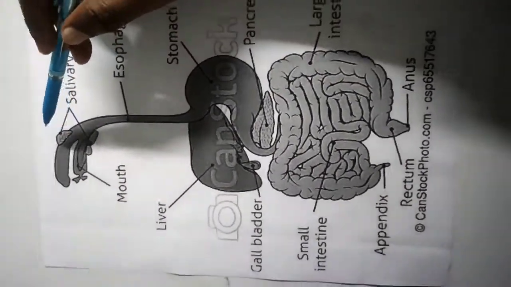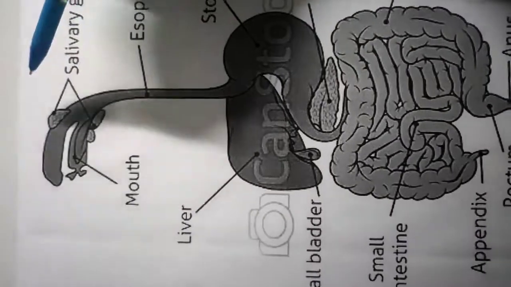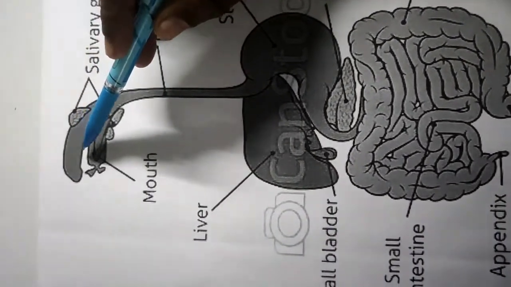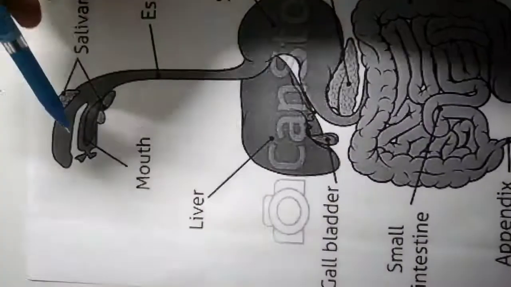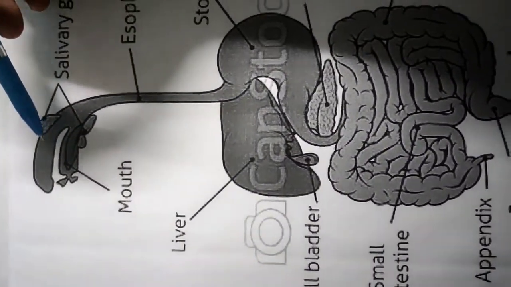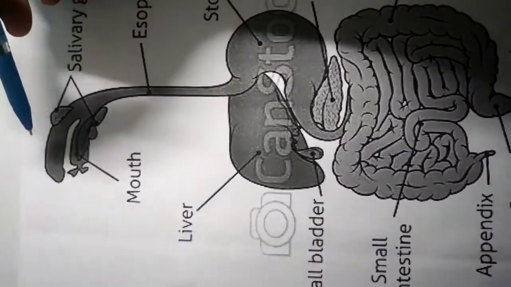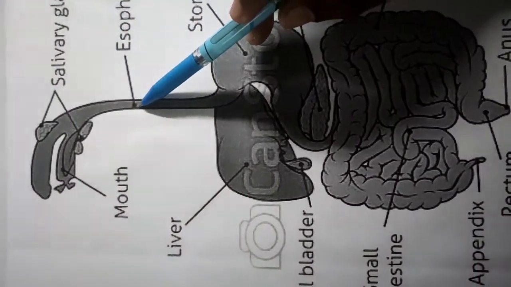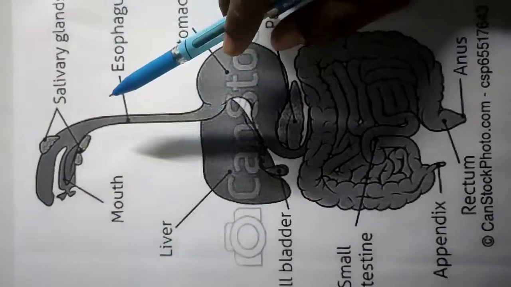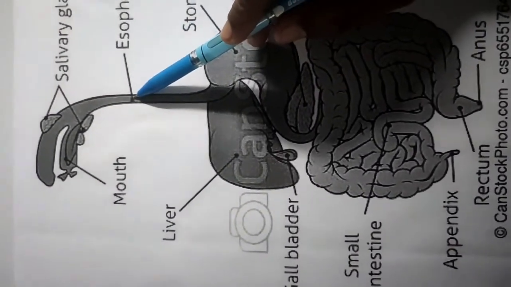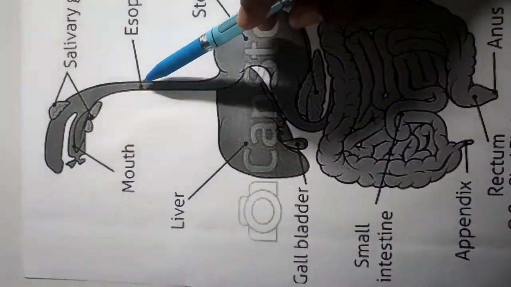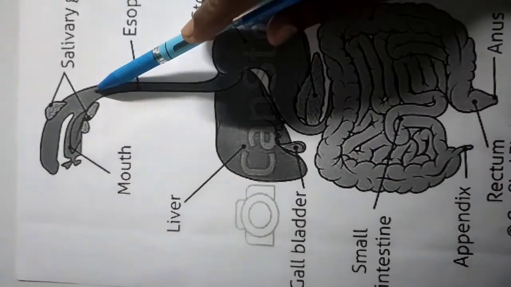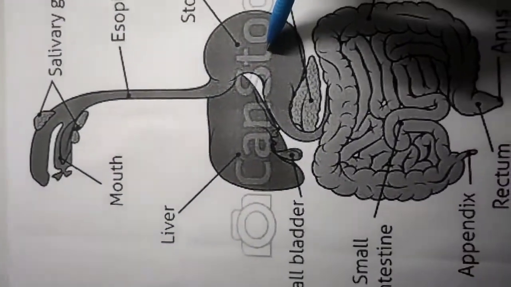The saliva which is secreted by the salivary glands will mix with the food. Inside the mouth, with the help of the teeth, the food will be chewed, that means made into pieces, and the saliva will mix with the food. Then it will pass through the esophagus. The esophagus is just a long coiled tube. It does not have any digestive function, it just allows the food mixed with the saliva to pass to the stomach.